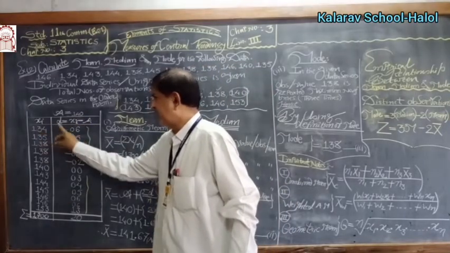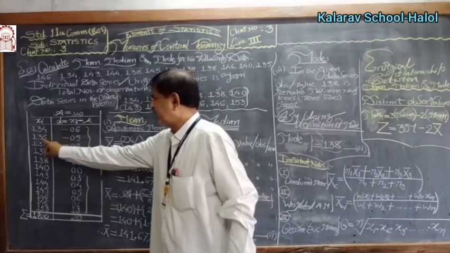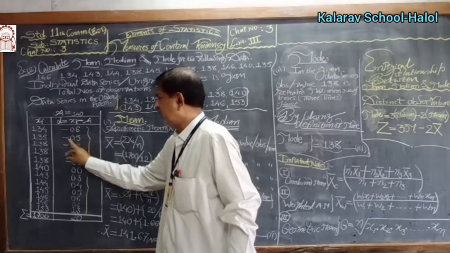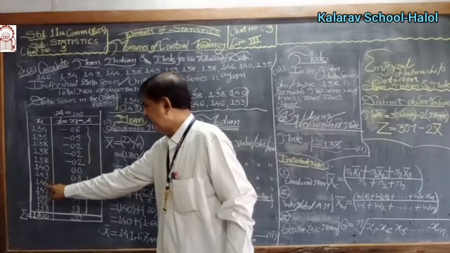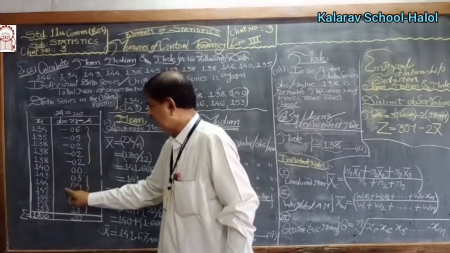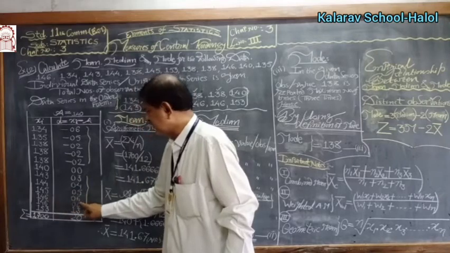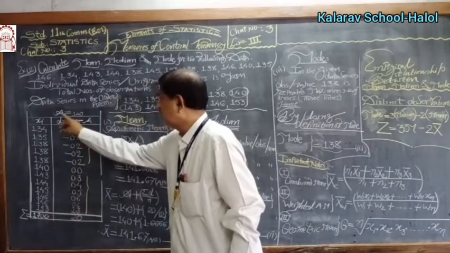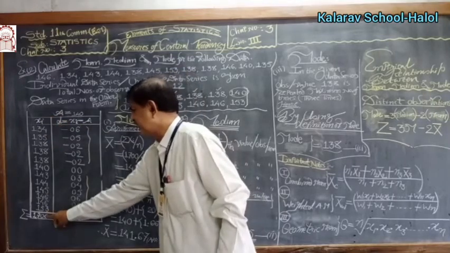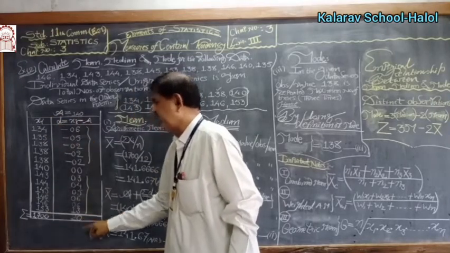134 minus 140 is minus 6. 135 minus 140 is minus 5. 138 minus 140 is minus 2. 144 minus 140 is 4. 146 minus 140 is 6. Last, 153 minus 140 is 13. Total of xi is 1700. Total of d is 20.